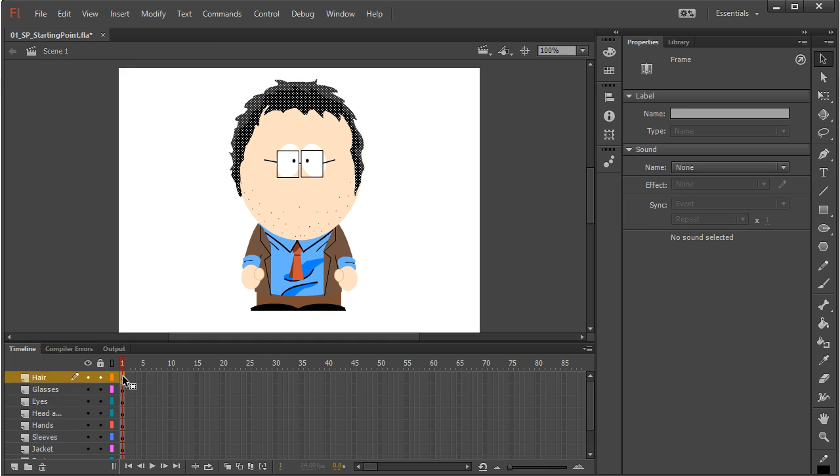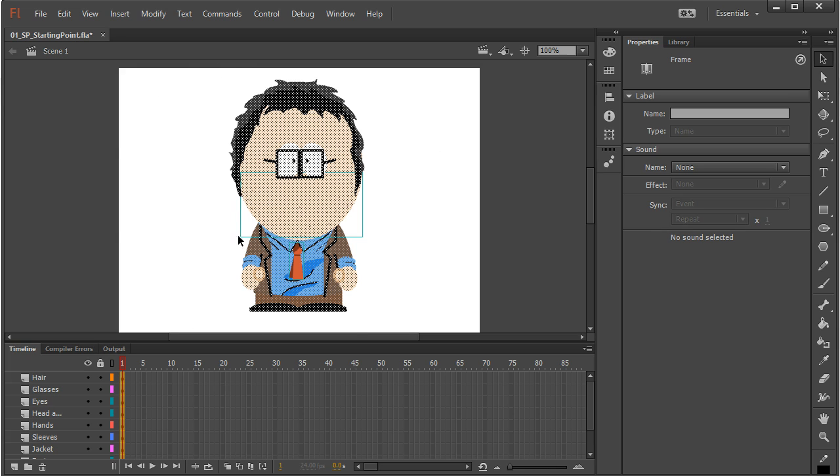I'm just going to click on frame 1 of the hair layer. I want to select all of my frames, so I'm just going to click the topmost one, scroll down to the bottom, and hold Shift on my keyboard. That didn't seem to do it, so we're going to try that again. There we go, that time it did it. So all you do is select one frame, go down to the bottom one or top, whichever direction you're going, and hold Shift on your keyboard. Maybe it works better from bottom to the top. This way, everything is selected on my screen.